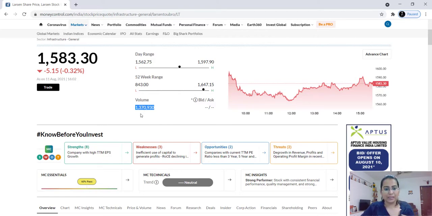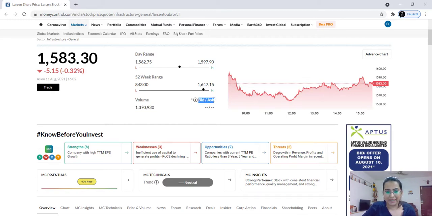It will come as 100 only, because that particular 100 shares which I sold and you purchased has changed hands only once. From me, it has gone to you. So it will be counted only once. So the volume shows the total number of shares that have changed hands today.